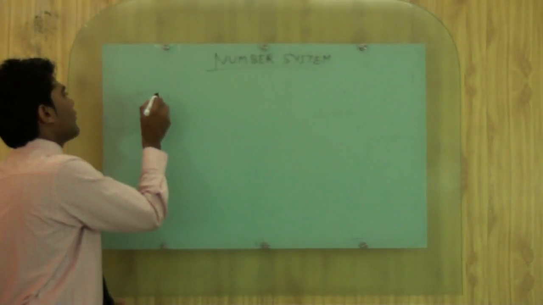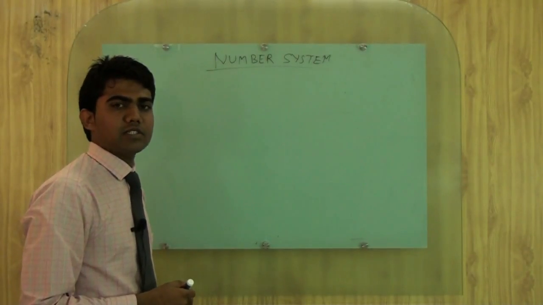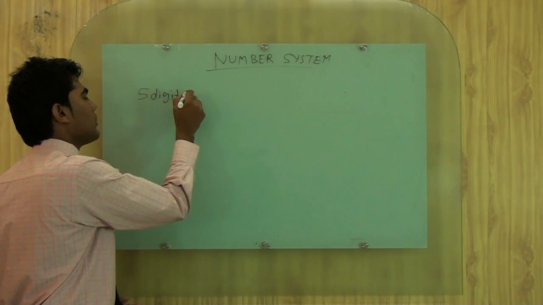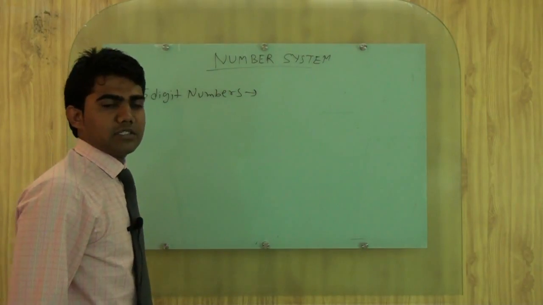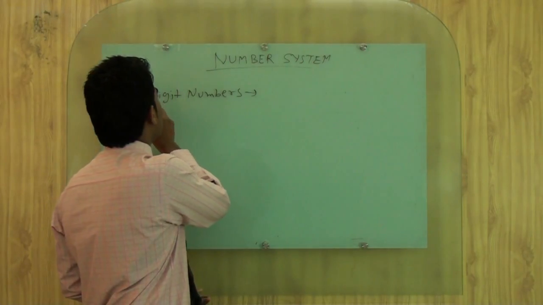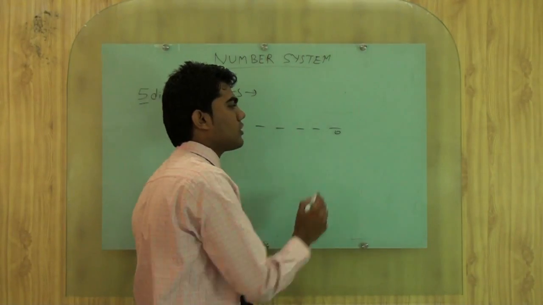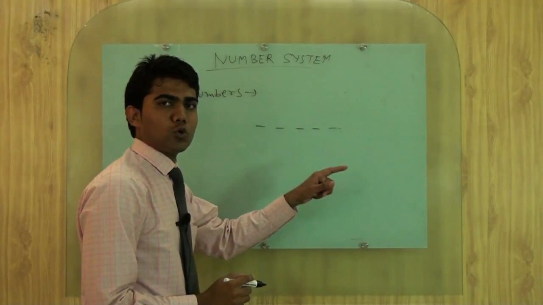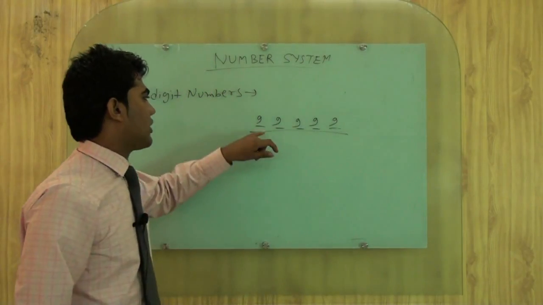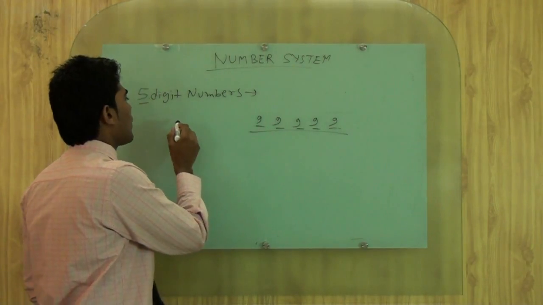If we see, we want to calculate some numbers, just like 5-digit numbers. How many 5-digit numbers are possible in our system? Then how will we calculate 5-digit numbers? We want to calculate the maximum possible 5-digit numbers. Firstly, we will write down the maximum 5-digit number: 1, 2, 3, 4, 5. What is the maximum value for this place? That is 0 to 9. 9 is the biggest element. Here also the same. So the biggest value of a 5-digit number is 99,999.